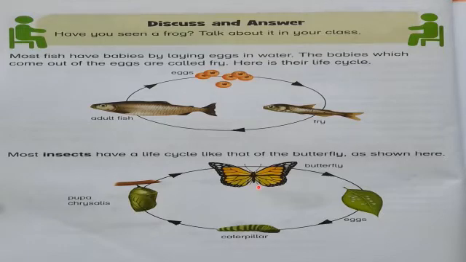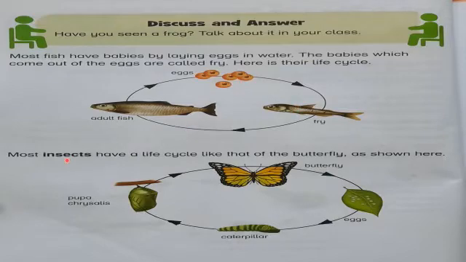Dear students, do you know where fish live? Fish live in water. Where do they lay their eggs? They lay their eggs in water because they live in water. The babies which come out of the eggs are called the fry. Means the young ones of the fish are called the fry. What are fry? Fry are baby fish.